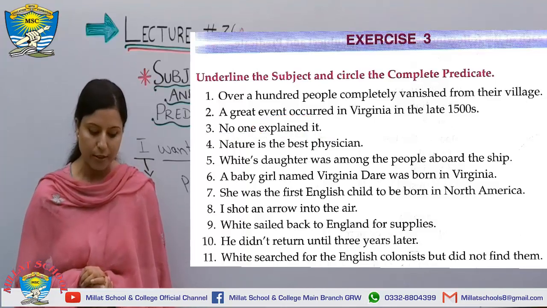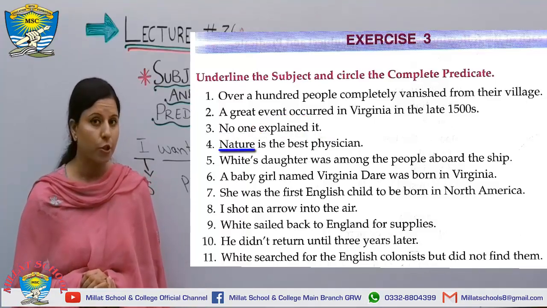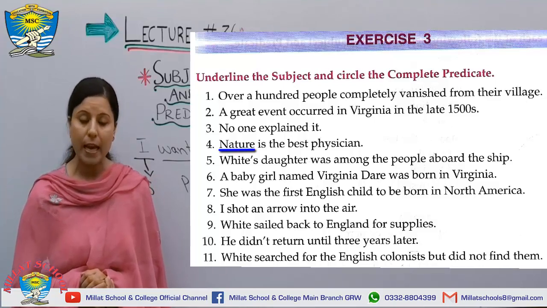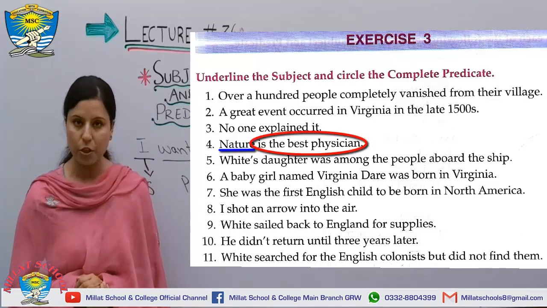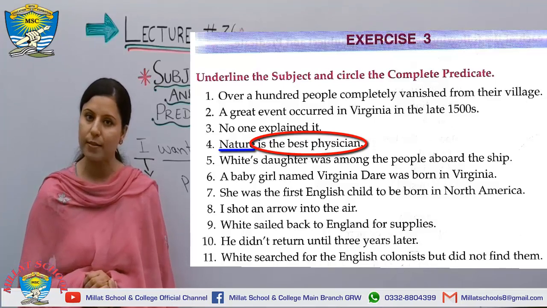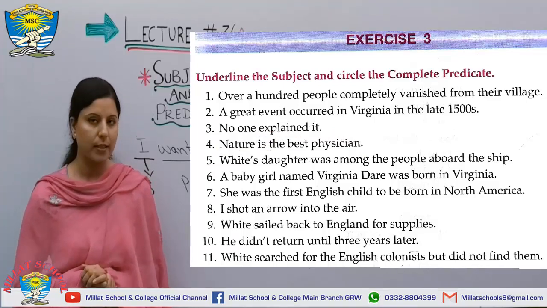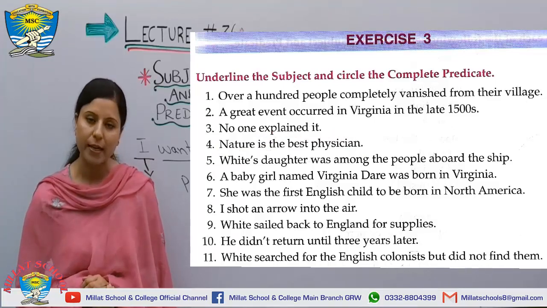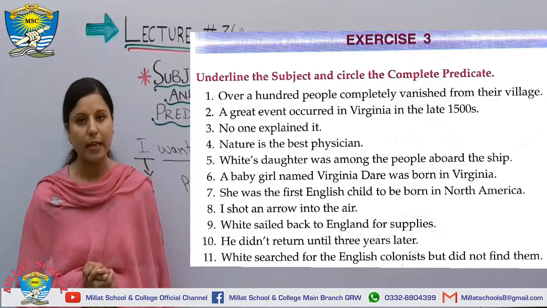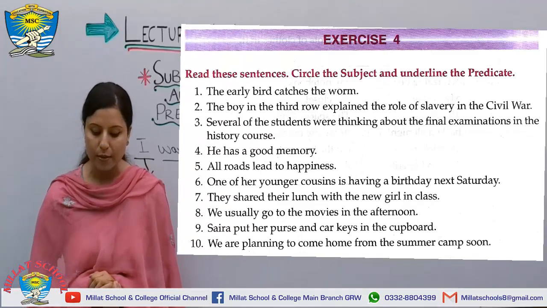Number 4. Nature is the best physician. Nature is your subject. You will underline it and is the best physician is your predicate. So you will circle it. Rest of the sentences will be done in the same way by underlining the subjects and circling the predicates. So let's move to exercise number 4.